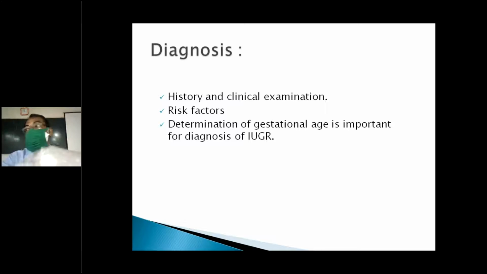So there may be misdiagnosis, underdiagnosis, overdiagnosis. So it is very important that you know the gestational age of this baby, that is the period of gestation. Then we can label it IUGR. You should take a proper history. Do not miss risk factors. If she doesn't remember her LMP, we have to do an early ultrasound to know the period of gestation.